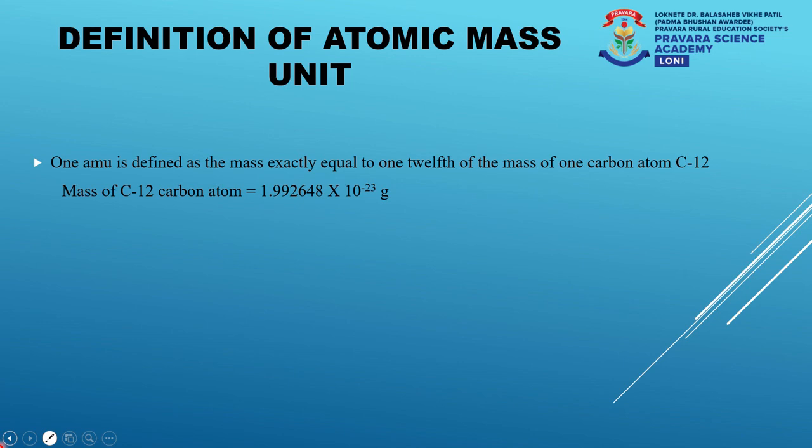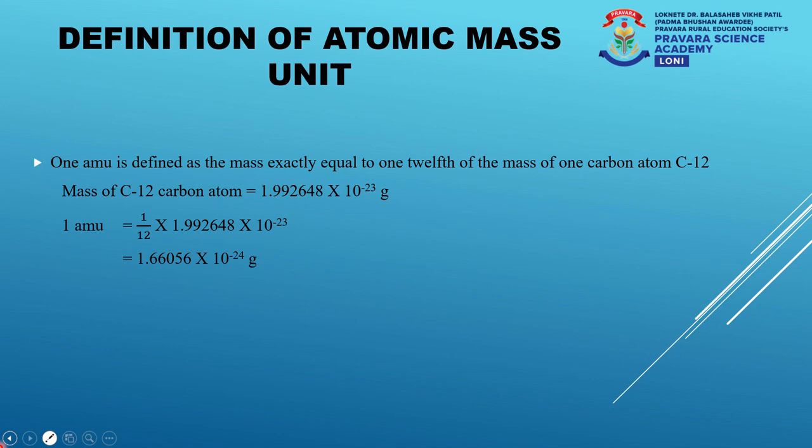The mass of one carbon-12 atom is 1.992648 x 10^-23 grams. So 1/12 of that becomes 1.66056 x 10^-24 grams. So when we say 1 AMU, that 1 AMU is equal to 1.66056 x 10^-24 grams.